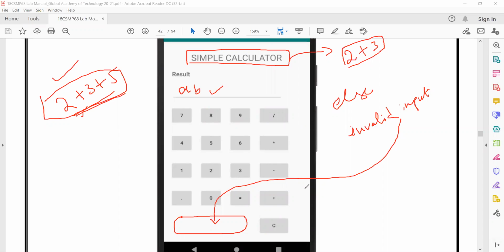Yes, sir, we can just change the equal to sign to greater than or equal to. Yes, you can do it. That's not a big deal. Since you know the logic, you can edit the code. That's a very good question.